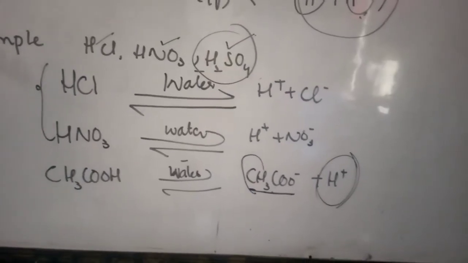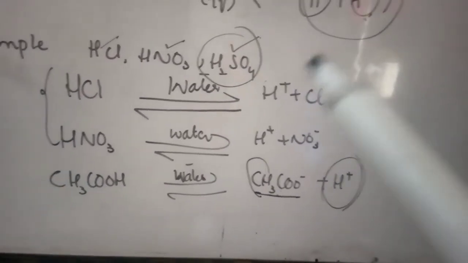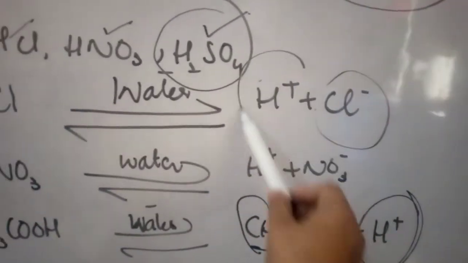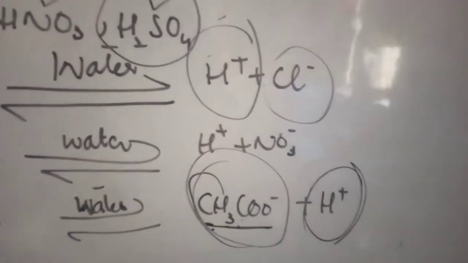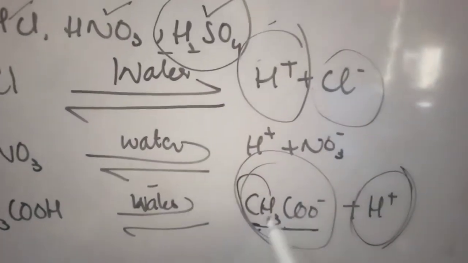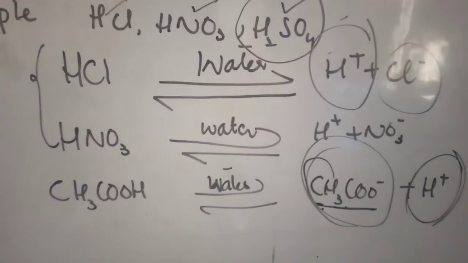Strong acids always completely ionize. Complete ionization means they convert into positive and negative parts, while these organic acids show weak ionization.